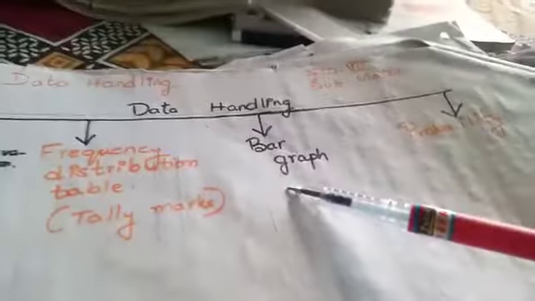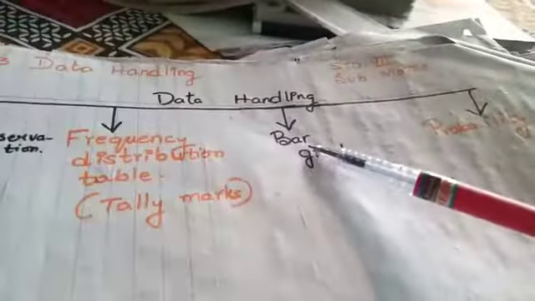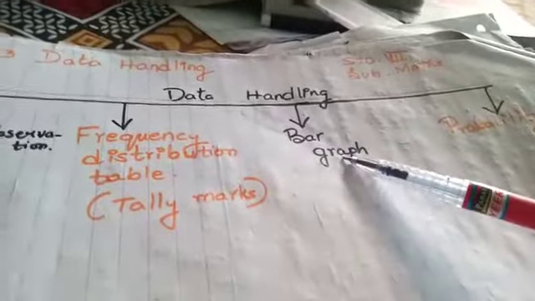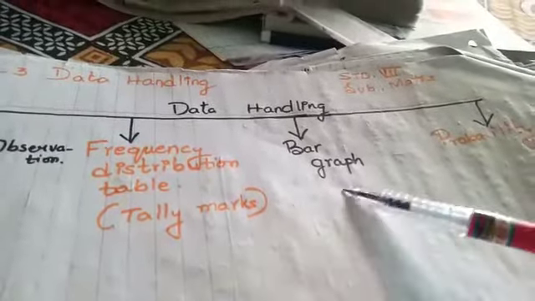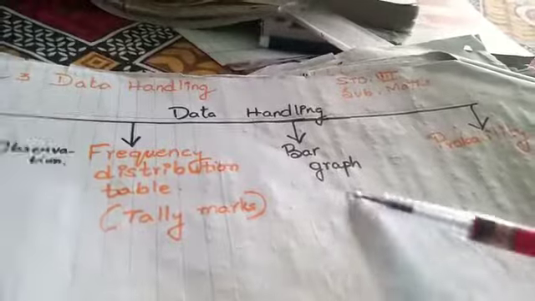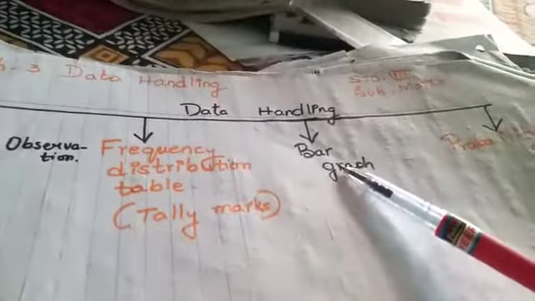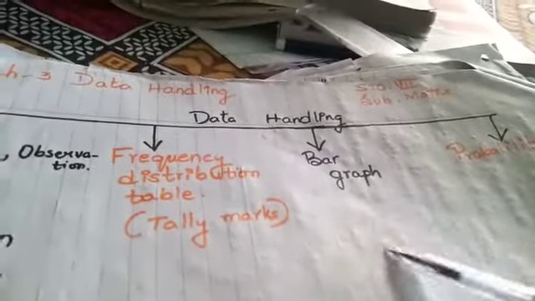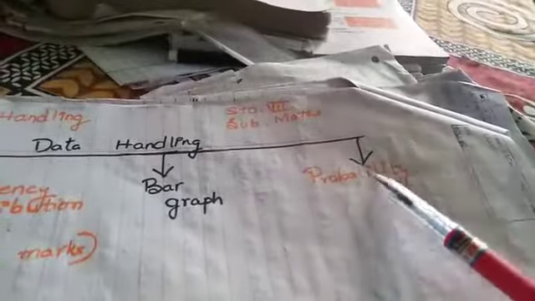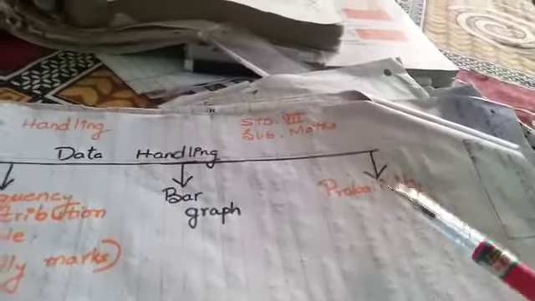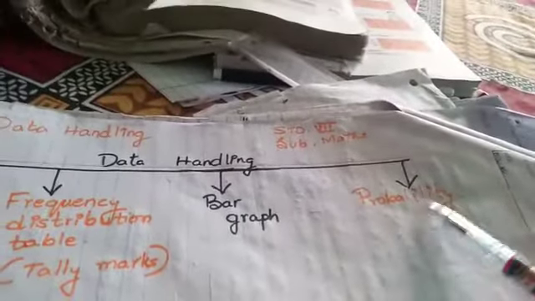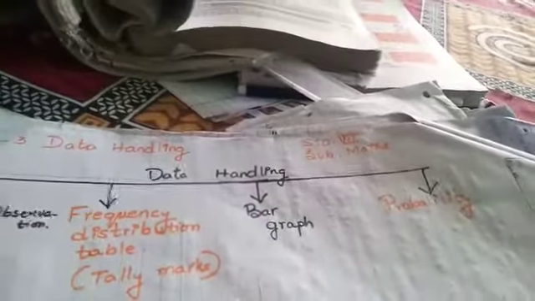Okay, then afterwards we will learn bar graph. What is bar graph? That we have already learned in 6th standard. So the introduction of bar graph I am not going to explain, because you know bar graph better. In 6th standard we have learned we have to draw bar in graph paper. And lastly, probability. What is probability? Chance and probability. Last topic is chance and probability.